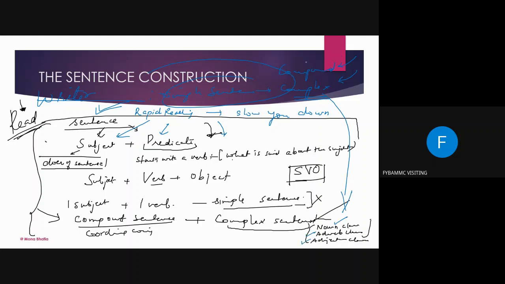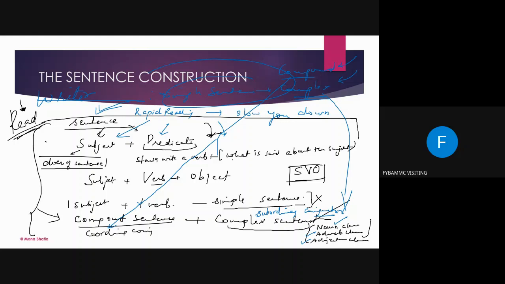And to understand compound sentences, you have to understand the coordinating conjunctions. In complex sentences, you will be using subordinating conjunctions.